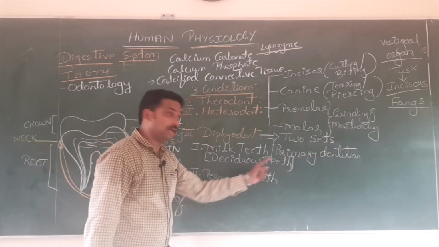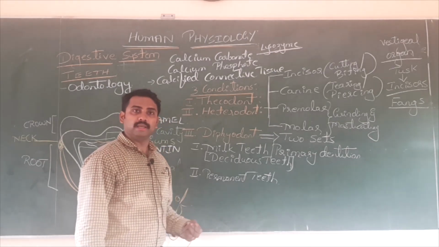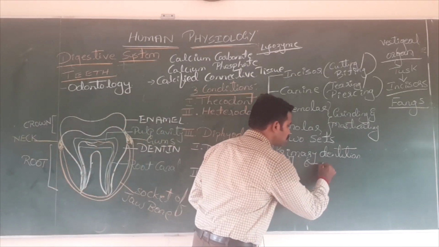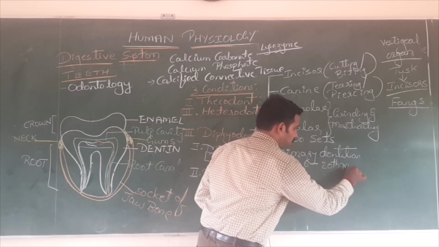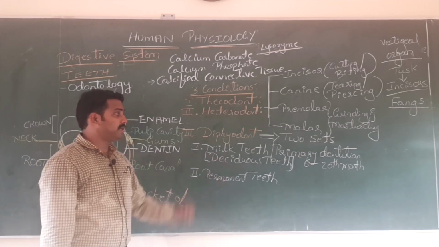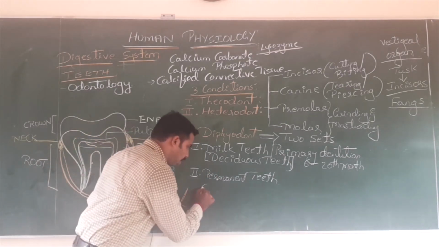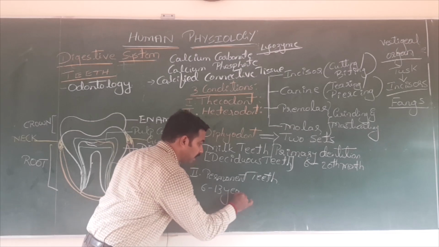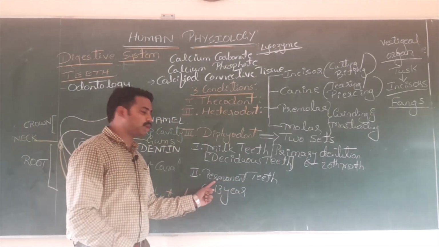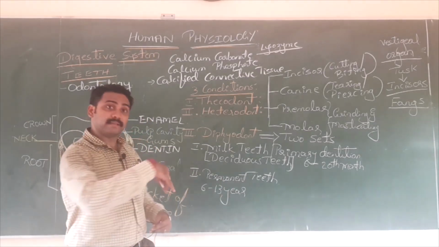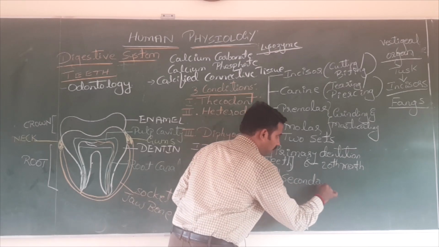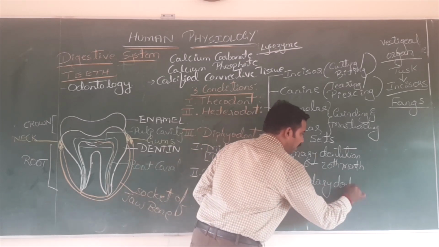As they appear next, it can be called secondary dentition. Usually these permanent teeth appear by the age of 6 to 13 year. Is that clear? Because of this, human teeth are known as what? Diphyodont condition. Now the question is, what is the dental formula of permanent teeth?